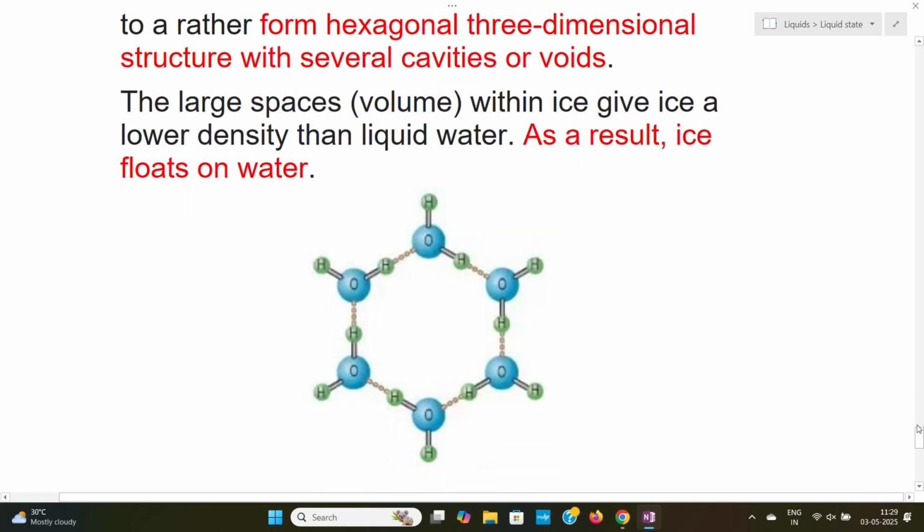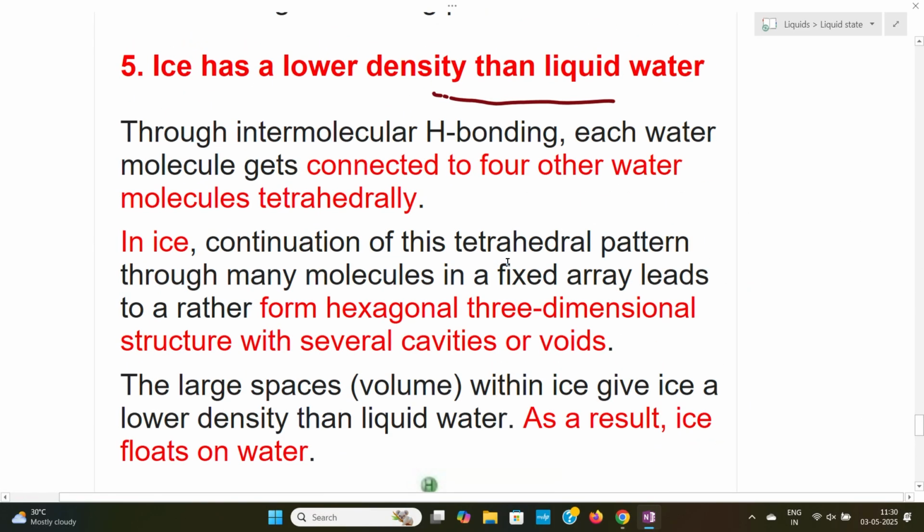There will be cavities and voids. So when there are large volumes or cavities, what will happen? We know that density is nothing but mass by volume. So if volume is high, the density will automatically be less. Because of that, ice floats on water. So ice having a lower density than water is a property of water.